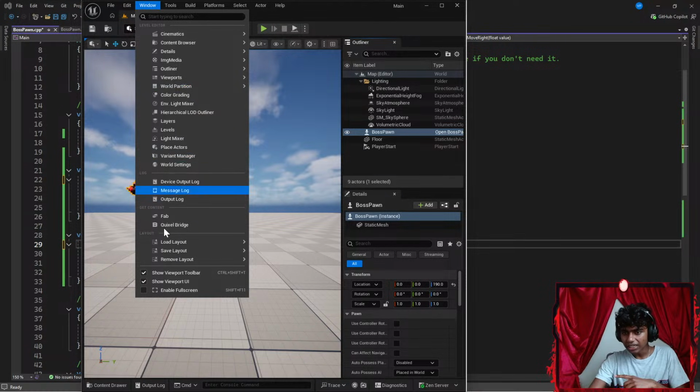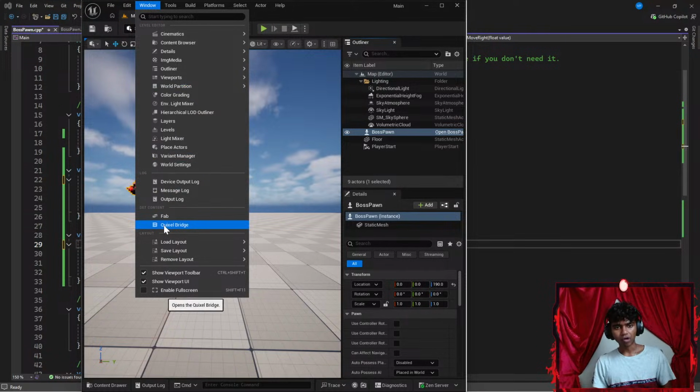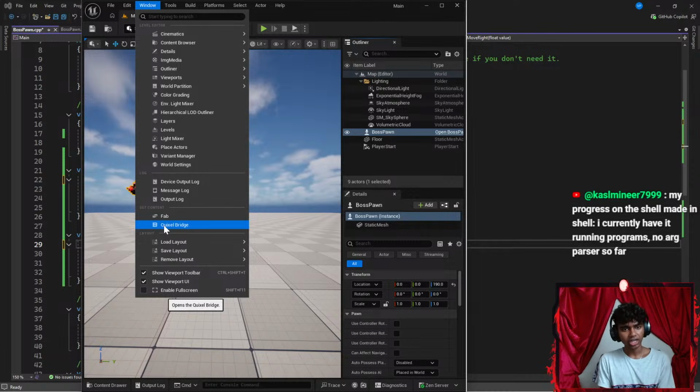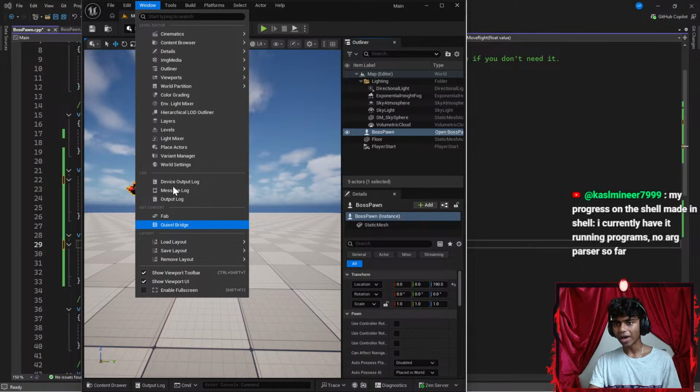Okay, do you guys see World Settings? Guys, I want to use a restroom really bad. My progress on shells, I currently have it running program, no arc Fraser so far. That actually sounds kind of cool. That's it, guys. I might actually use the restroom real quick before I add my World Settings here.